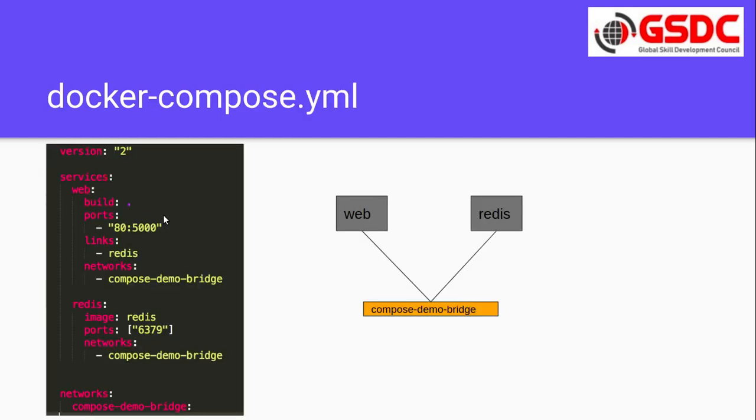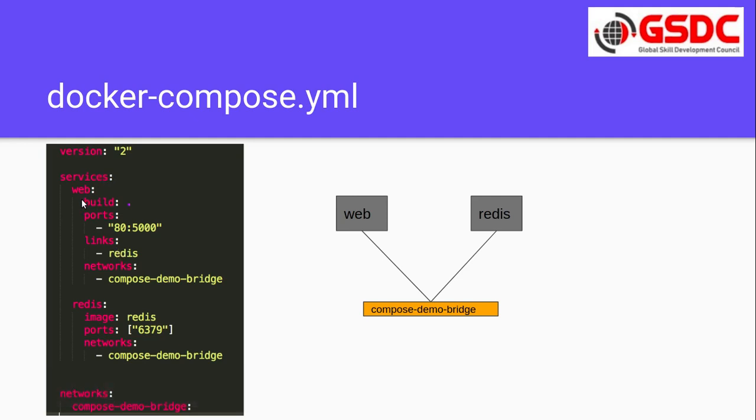We can build the Dockerfile using docker build, which creates an image, and that image will be stored on Docker Hub. Now this is our YAML file. With the help of this YAML file we can start multiple services in a single command. Here is the version, and the services tag. Now I have two services, web and Redis.